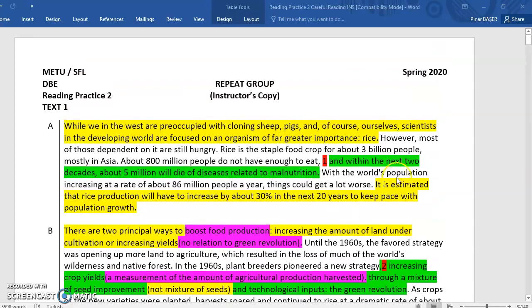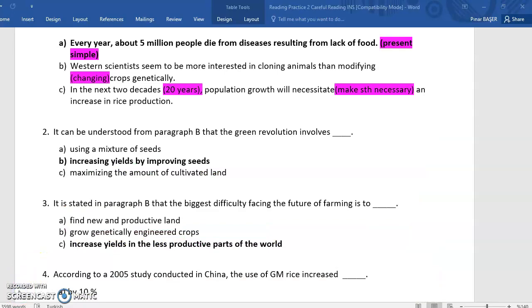As you can see, within the next 2 decades, about 5 million will die of diseases related to malnutrition. This is your clue here. So this sentence is about the future. It's about the 20 years in the future. However, option A is in the present simple. Options B and C are both mentioned in the text, so they are true. Now let's move on to question number 2.